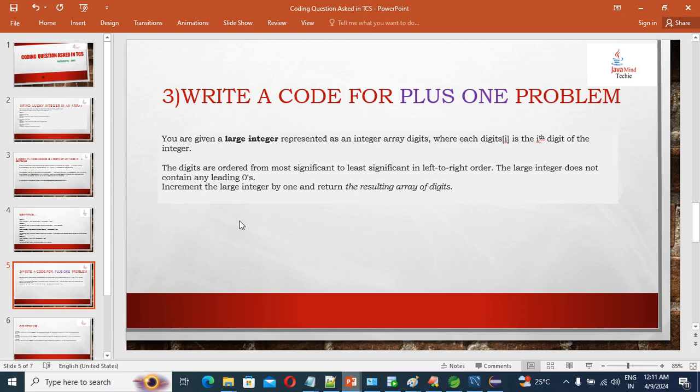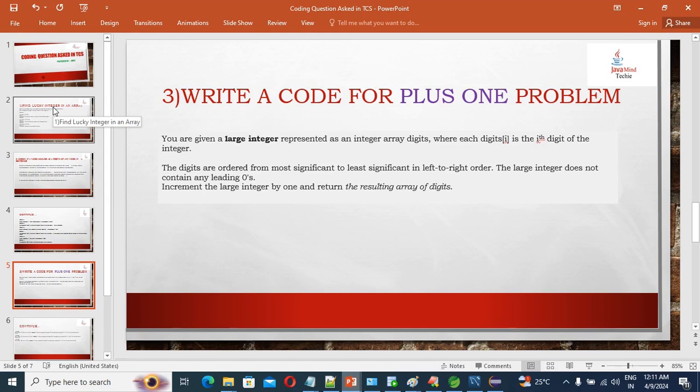Coding skill set means, guys, how you're going to think. Such type of question you may face at HackerRank or LeetCode level, right? How you're going to think, what is your thought process before writing your code, that is the main thing, guys. Any interviewer will see what your thought process is behind writing the code. Okay guys, so we'll explain one by one.